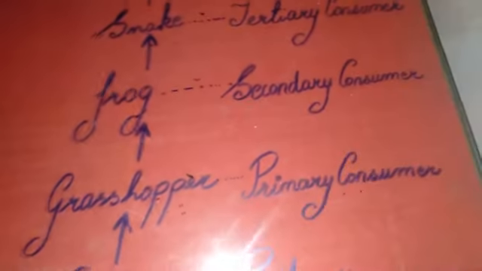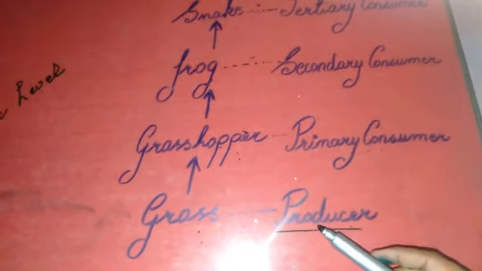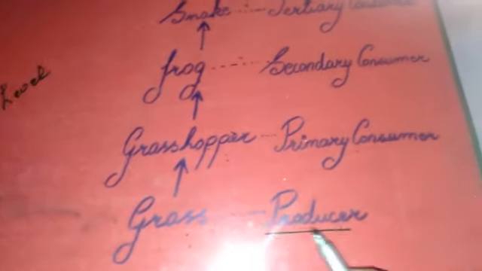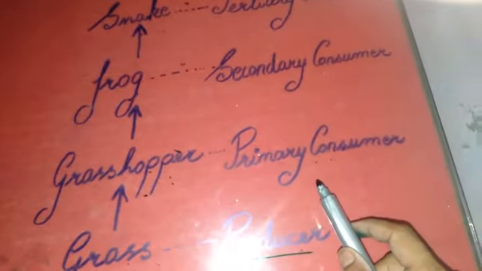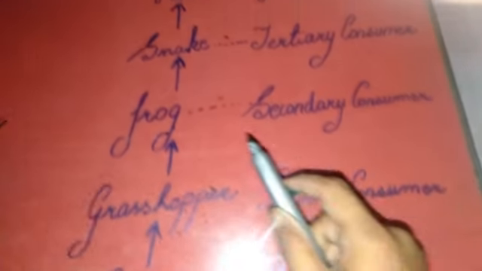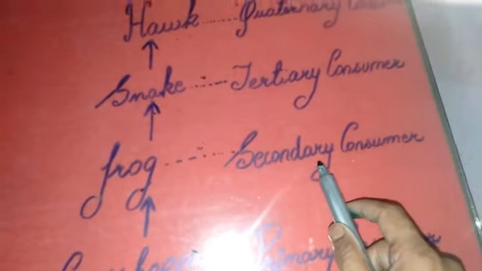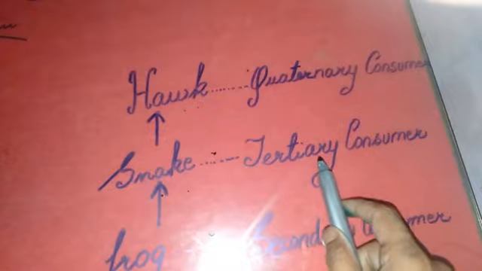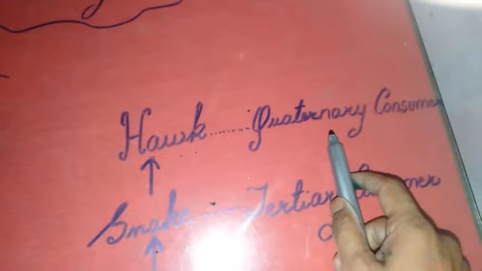So trophic level is nothing but the different positions occupied by organisms in a food chain. Grass trophic level is producer. Grasshopper trophic level is primary consumer. Frog trophic level is secondary consumer. Snake, tertiary consumer. Hawk, quaternary consumer. Fine.